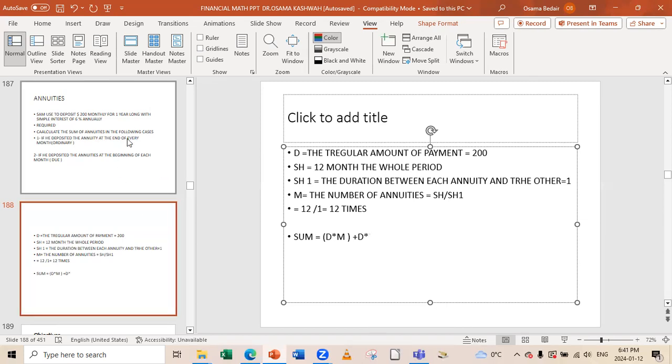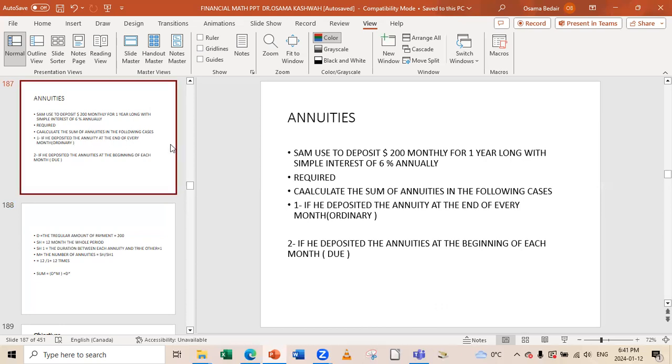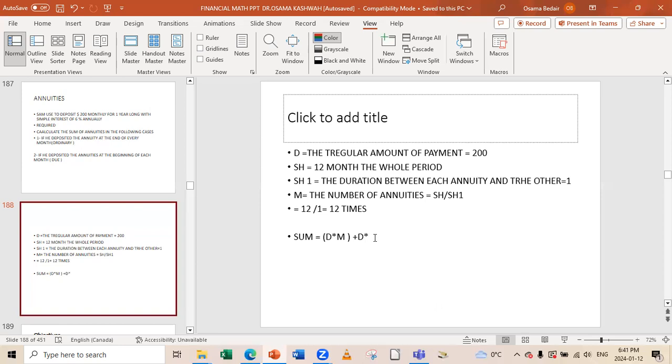So the interest rate was, let's see, 6% annually. So here the rate, multiplied by M divided by 2. What is the meaning of this? This is the average of the M. This is the average of the number of times he went to the bank.